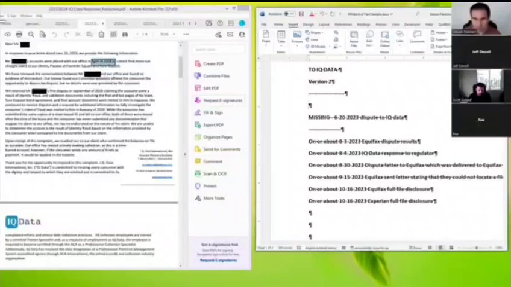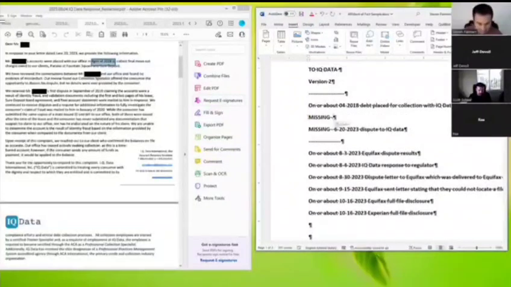Because on or about, again, we need to lay down the whole thing here. So on or about right here, 4/2018, placed for collection with IQ data. September 2019, fraud dispute. So that's definitely problematic, so we're missing that right there. It's going to be September 2019. I'm going to put this in red because we just want to make a mental note for ourselves, so we don't get tripped up here.